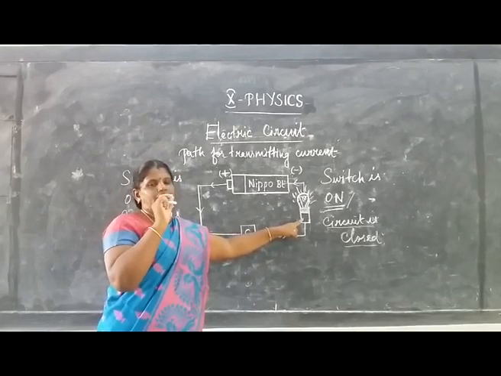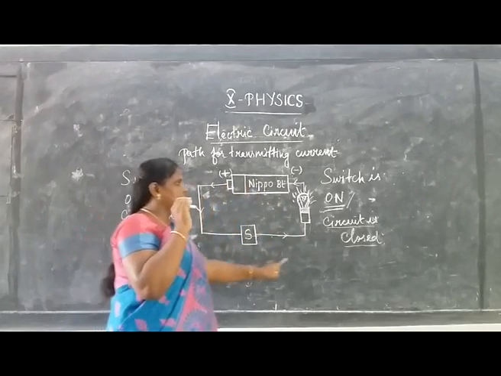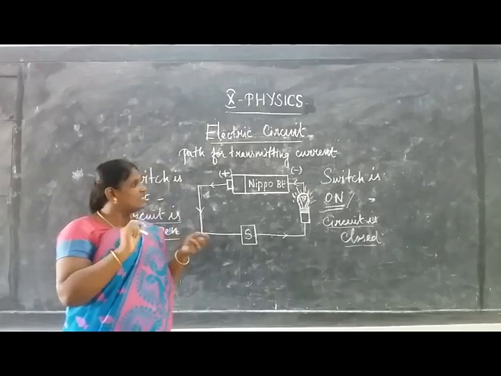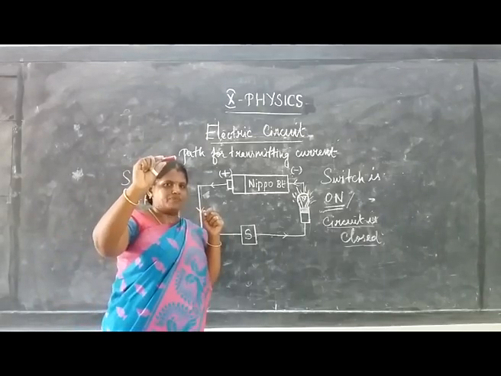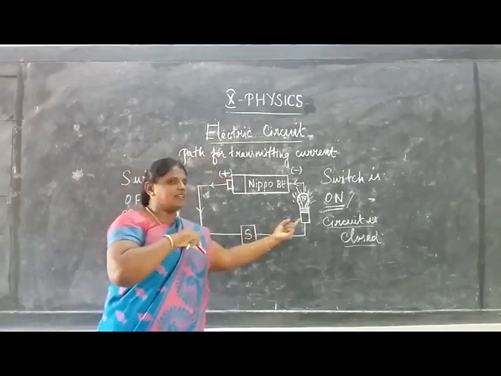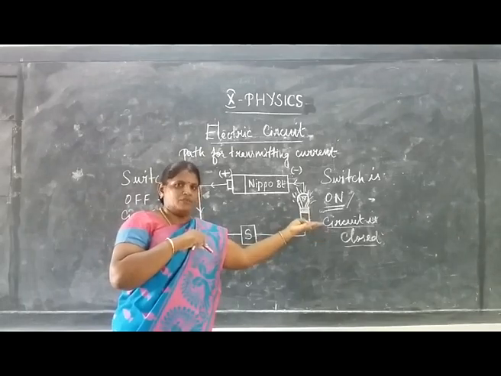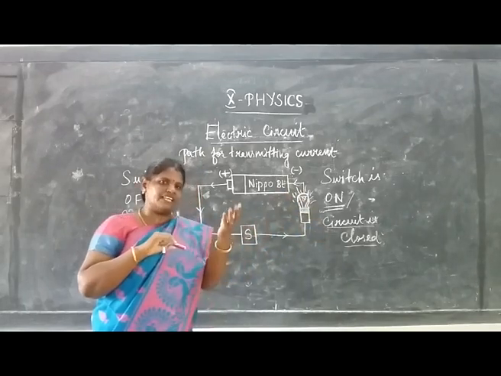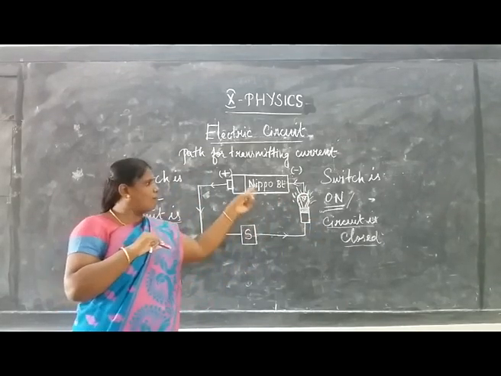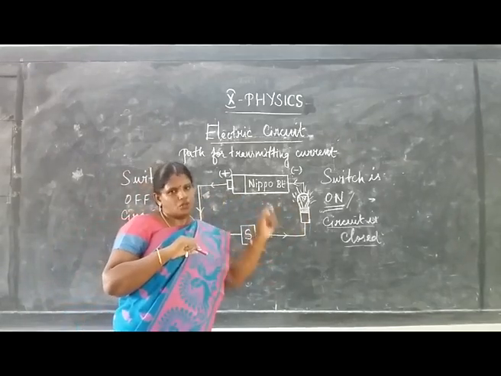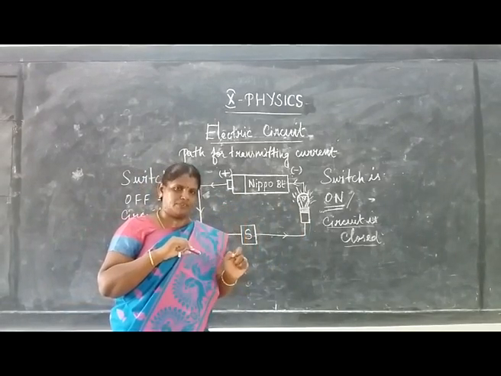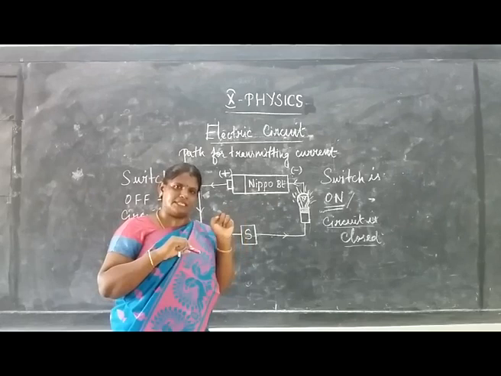This is how electric current flows in a circuit. Usually while we draw an electric circuit, drawing a battery, a switch, a bulb, is very difficult, a tedious and tiresome work. So we are using certain symbols to represent these components.